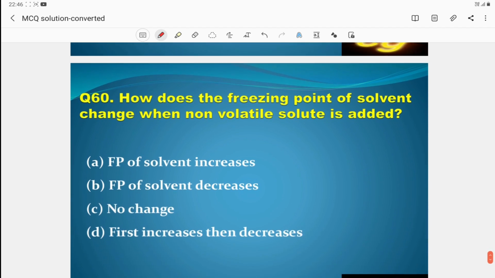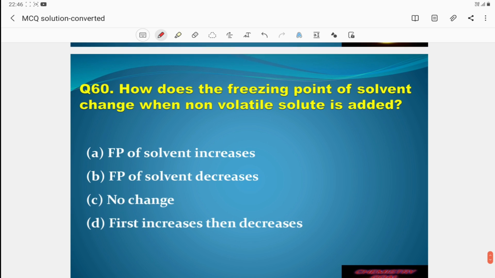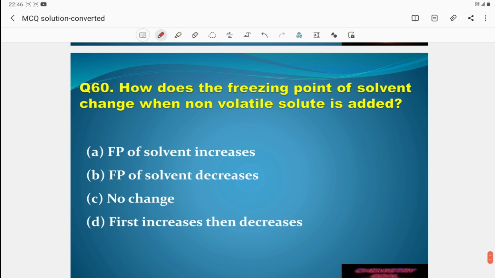This is the last question of this part. How does the freezing point of solvent change when a non-volatile solute is added? Remember, when a non-volatile solute is added, freezing point decreases, vapor pressure decreases, boiling point increases, and osmotic pressure increases. We have to remember this, that is colligative property. So the freezing point decreases. This is the correct answer.